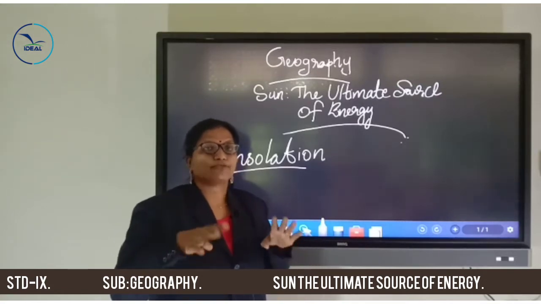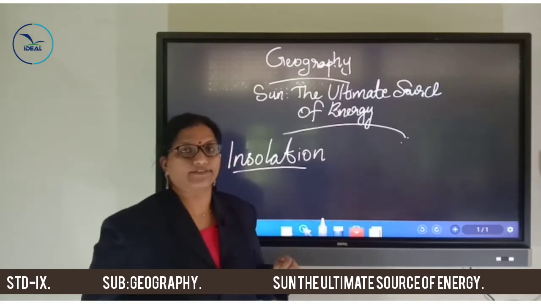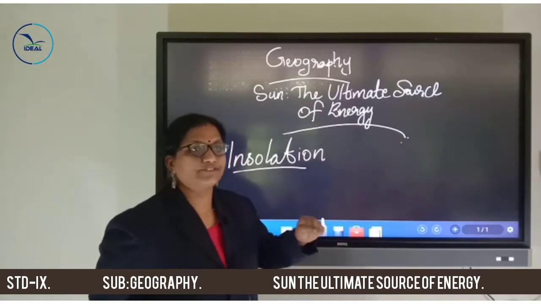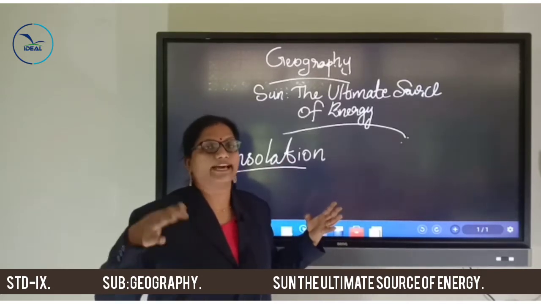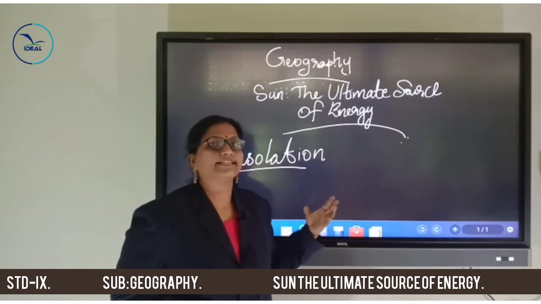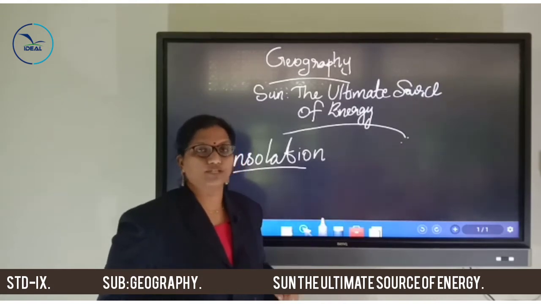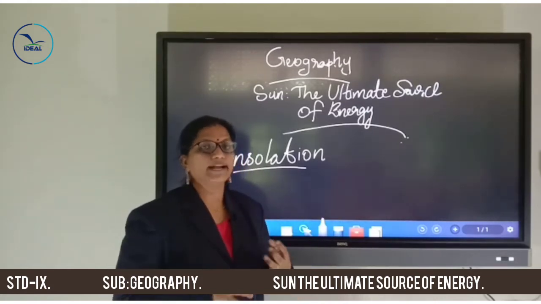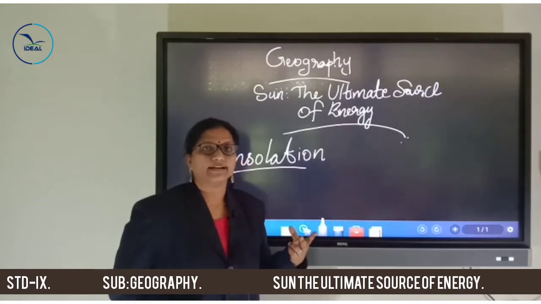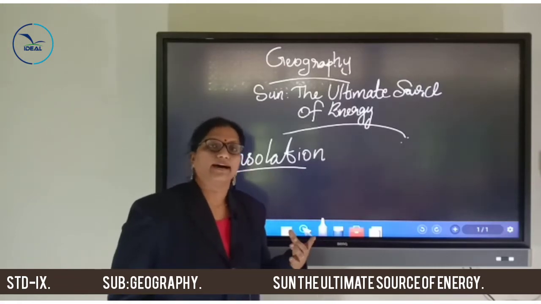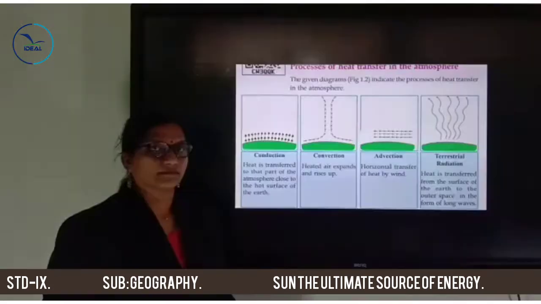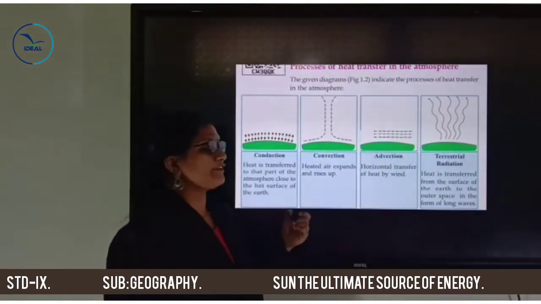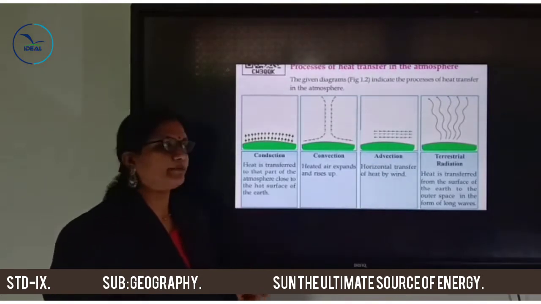So there are four main processes of heat transfer. Through these processes, the Earth's surface transfers heat to the atmosphere, and only then does the atmosphere get heat. Let us check the main processes of heat transfer. First one, conduction. Second one, convection. Third one, advection. And fourth one, terrestrial radiation.